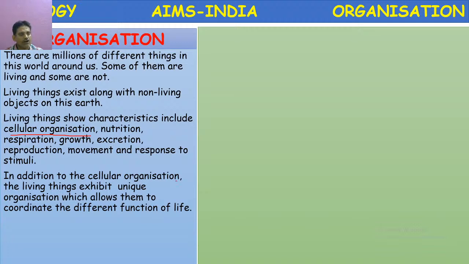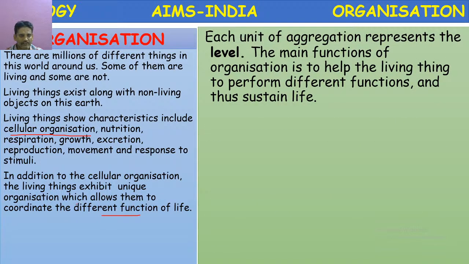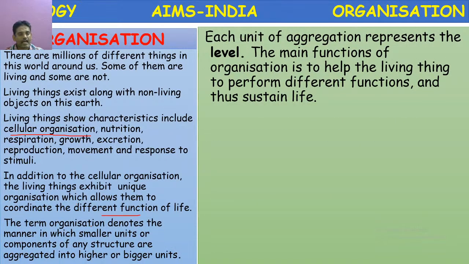In addition to cellular organization, the living things exhibit unique organization which allows them to coordinate the different functions of life. This is a very important characteristic feature. Now, the definition: the term organization denotes the manner in which smaller units or components of any structure are aggregated into higher or bigger units. Means small things combined to form big things.